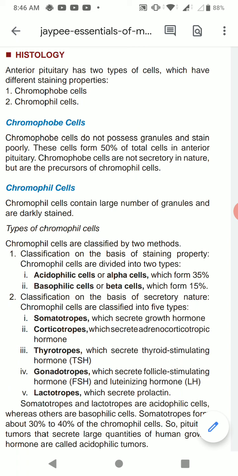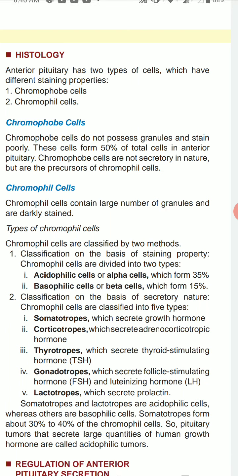Have you heard about granules? Granules are small structures or small substances that take up stain. Chromophobe cells form 50% of total cells in the anterior pituitary. Chromophobe cells are not secretory in nature but are the precursors of chromophil cells.